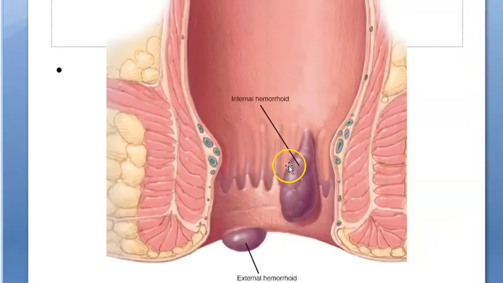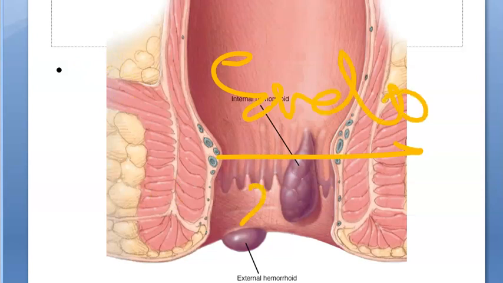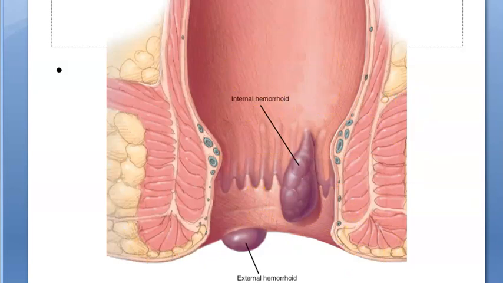See, based on this pectinate line, right? This is called pectinate line, right? So above it, whatever is there, they are saying it is internal hemorrhoid, and below it, it is external hemorrhoid. Remember, whatever is above is the endoderm, and outside is the ectoderm. Okay, origin. So that is why you should know that ecto will have nerves, right? Like skin. So external will be painful. Okay. So look at the location and all.